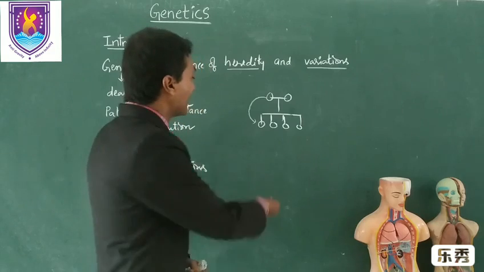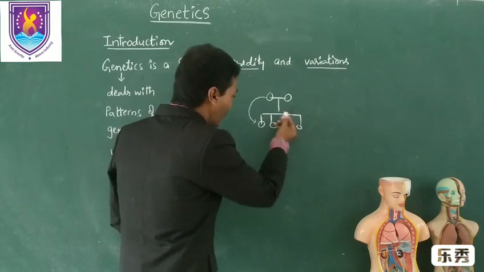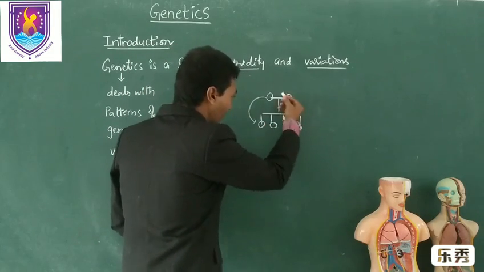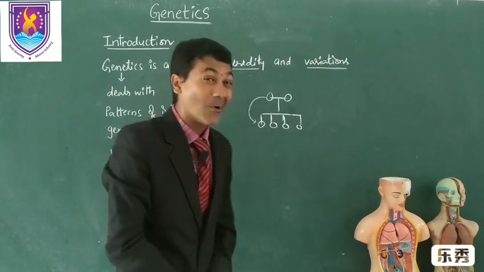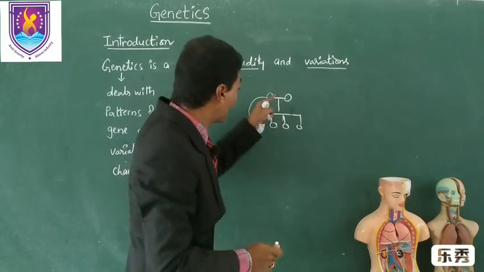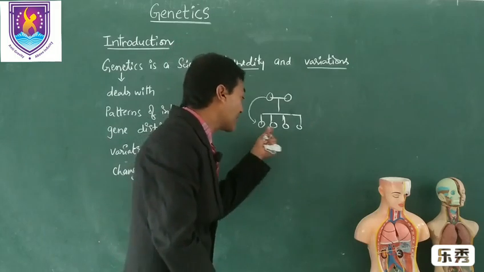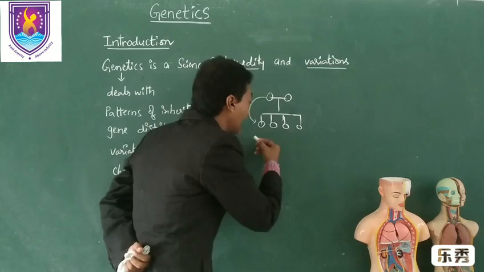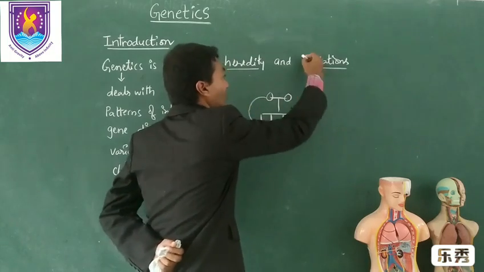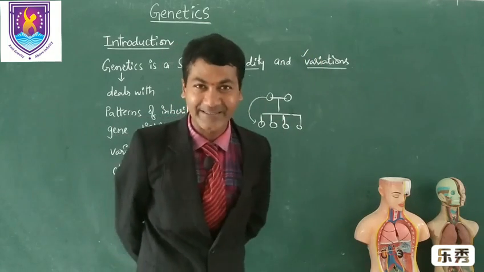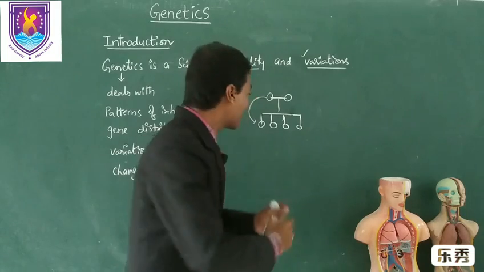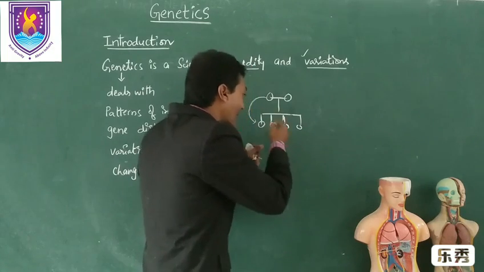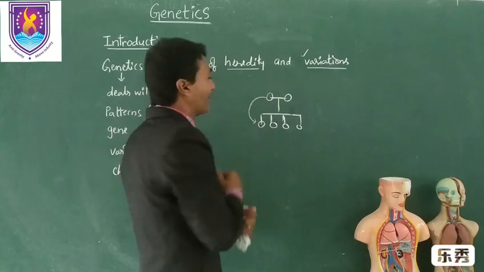My dear students, these 4 children, these 4 offspring or progeny from common parents are not exact copies of these parents. They show some difference, right? The difference among the progeny or group of organisms is known as variations. Variation is nothing but the difference among the organisms or progeny of a common parent.